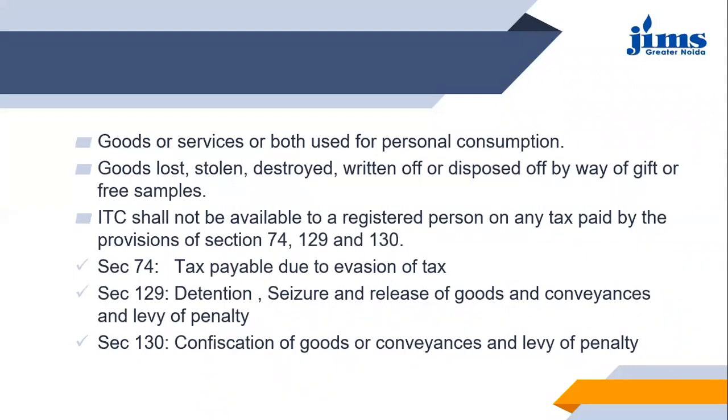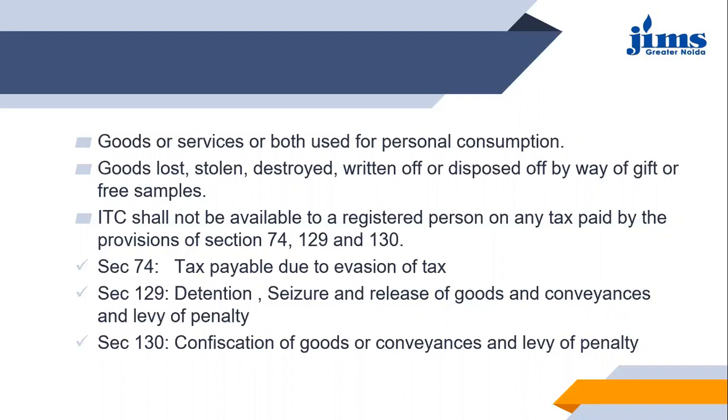Then there are certain other exceptions for ITC purposes. Goods or services or both used for personal consumption, as you all know. Goods that are stolen, destroyed, written off, disposed of by way of gift or free samples. On such goods you cannot claim ITC. ITC shall not be available to a registered person on any tax paid under the provisions of section 74, 129 and 130.